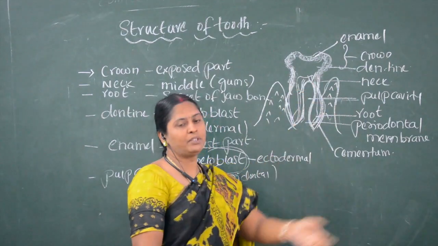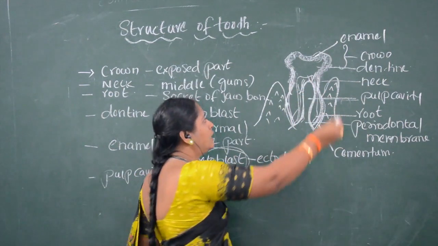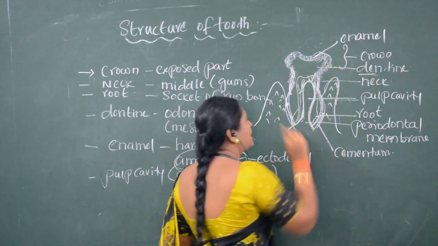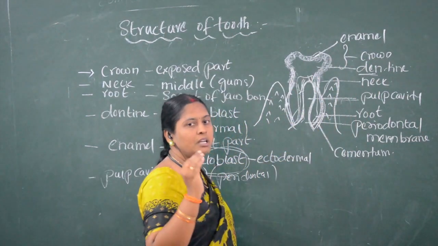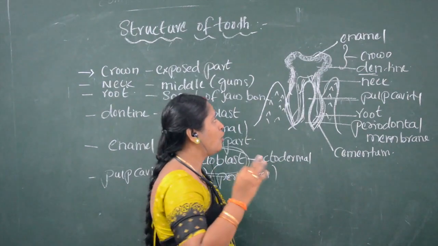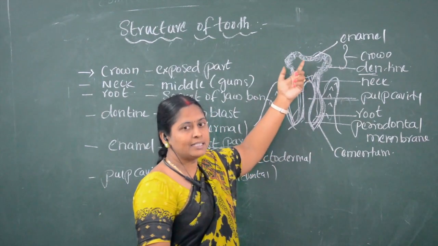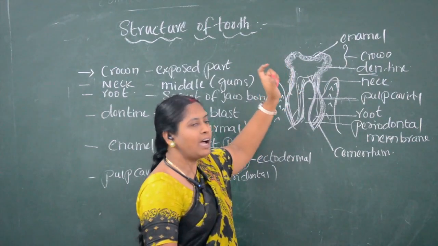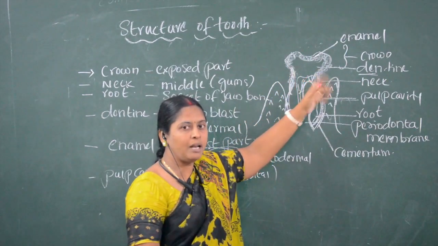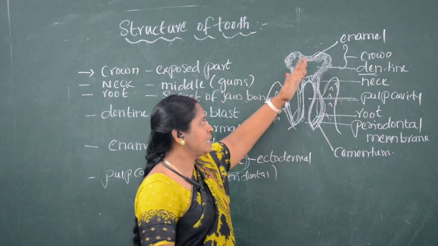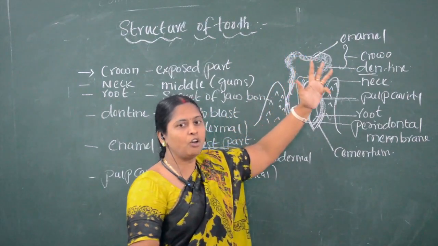Teeth are made up of a hard substance called dentine, which is secreted by odontoblasts, mesodermal in origin. Dentine is covered with a hard substance called enamel, secreted by ameloblasts, which are ectodermal in origin.